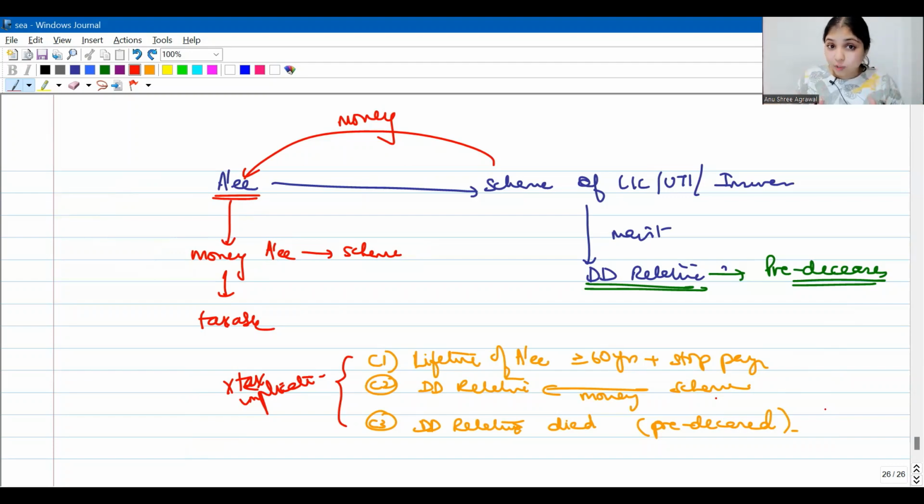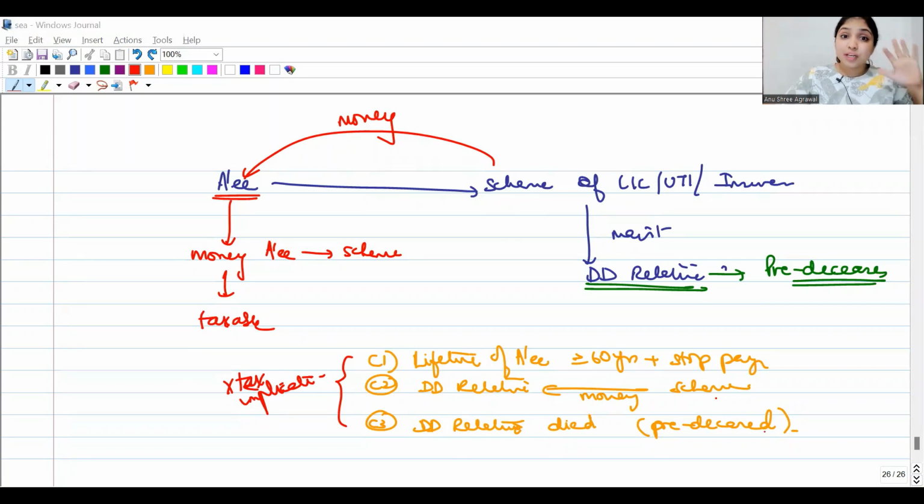That is why, according to the latest provision now, what is the rule? The rule is that in case a dependent relative predeceases the assessee, then you will see the dependent relative before his death took money from the scheme, because during the lifetime of the assessee he reached at least 60 years and stopped payment. If that is the case, if the dependent disabled relative before death already received the money from the scheme, then there will be no tax implications for the assessee.